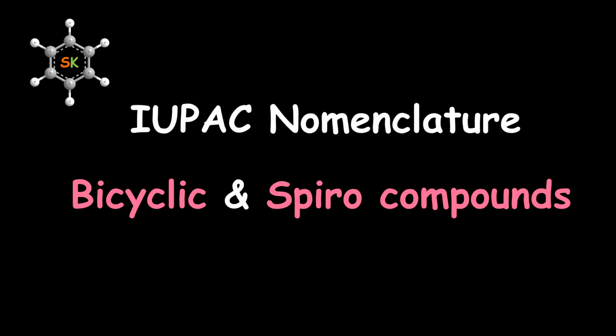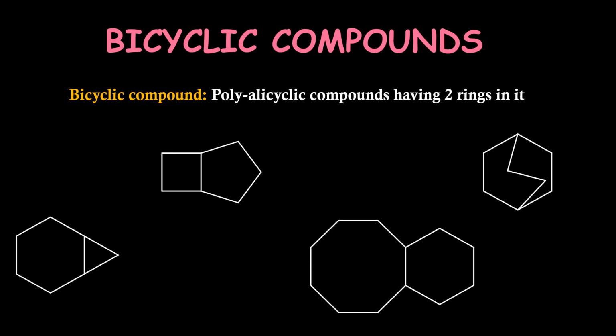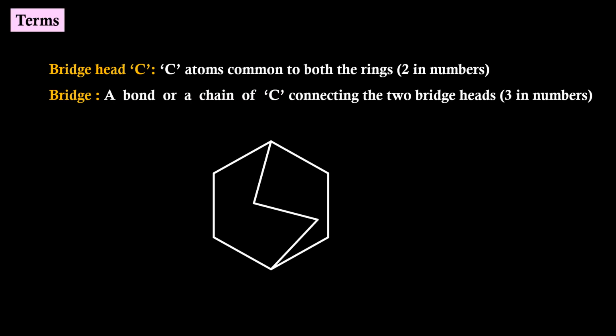IUPAC nomenclature of bicyclic and spiro compounds. Bicyclic compounds are polyalicyclic compounds having two rings in it. Examples. Few terms related to bicyclic compounds.